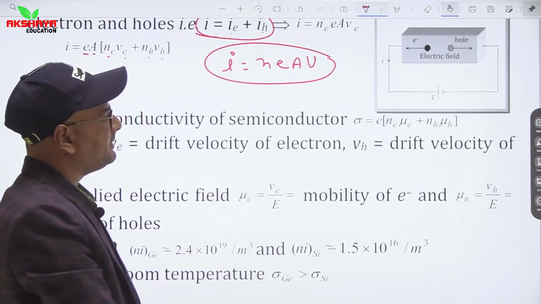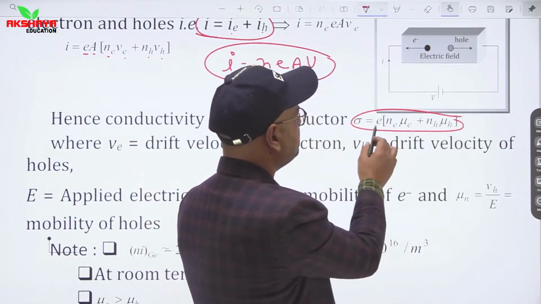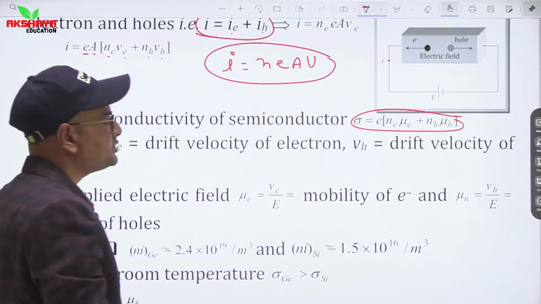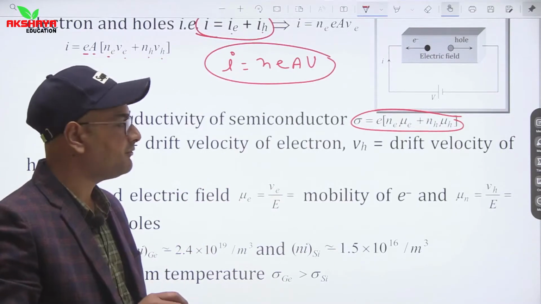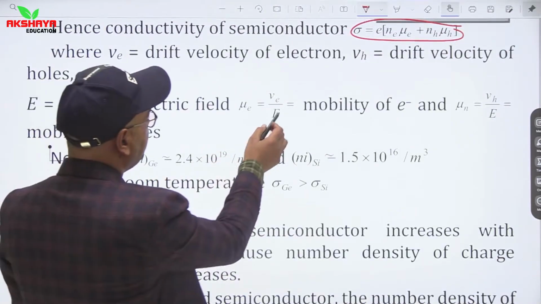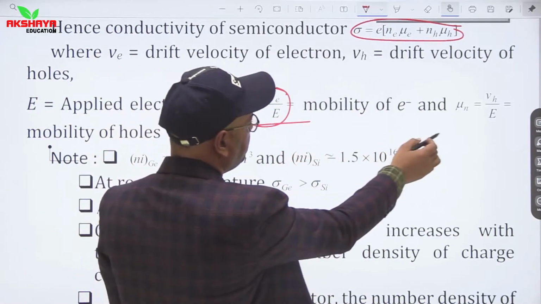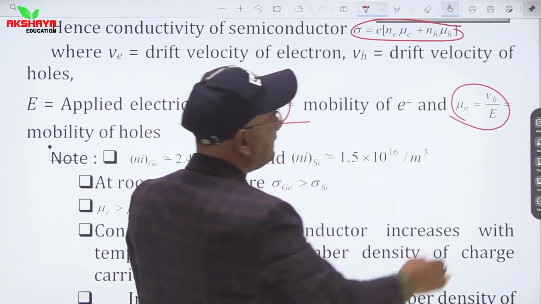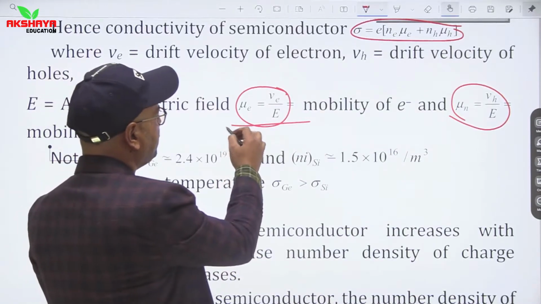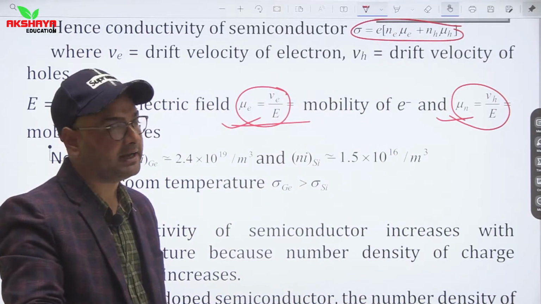Hence conductivity of a semiconductor: sigma is equal to e into (Ne mu E plus Nh mu H). Here mu H is the mobility of holes and mu E is the mobility of free electrons. Similarly, mu E is equal to Ve upon E, the mobility of electrons, and mu H is equal to Vh upon E, the mobility of holes. So we can clearly see that the mobility of electrons and holes is given in terms of drift velocity and applied electric field.